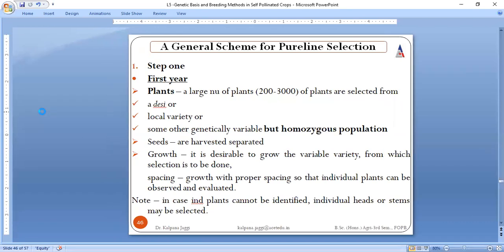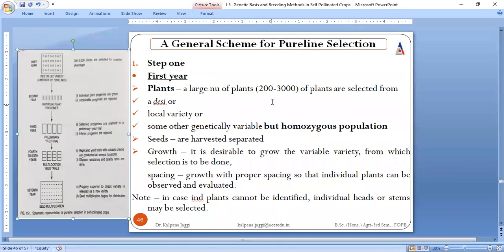So in step 1, what is done? How many plants are selected? 200 to 3000. These plants can be a desi variety, a local variety, or a variety with certain genetic variations, but from a homozygous population only they are to be picked. Once a variety is picked, its seeds are harvested, and each seed is called a single planting. Each individual is said to be an individual plant progeny.